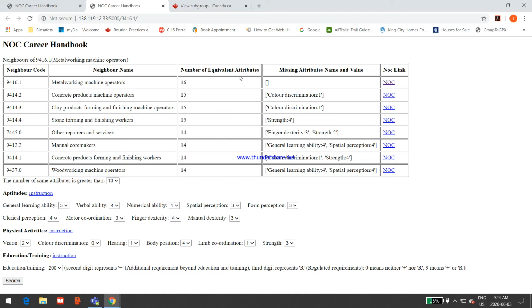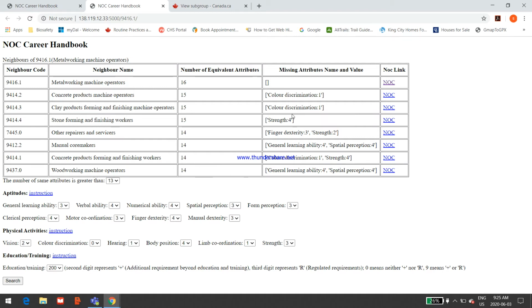Here we list the number of attributes that are required to do the job. Attributes are things such as the aptitudes required to do the job, the physical activities, and the education and training that somebody requires. We search on 16 of these attributes, so the target job has all 16, and then these jobs, there are 3 with 15 and 4 with 14 similar attributes.